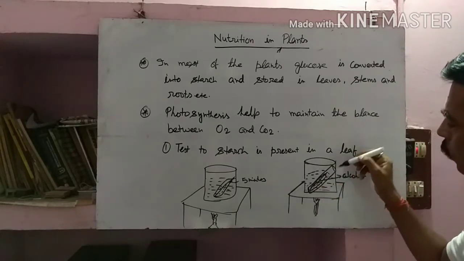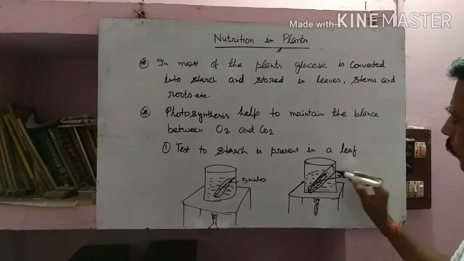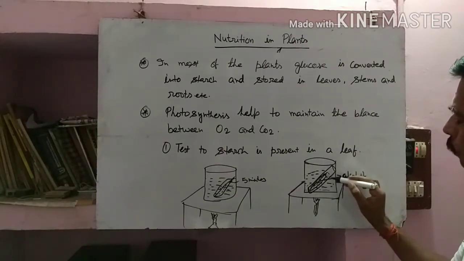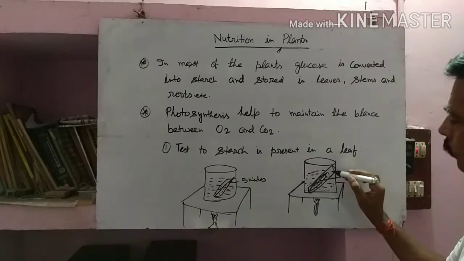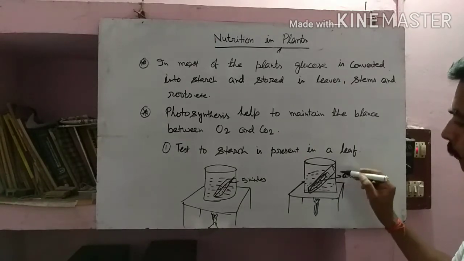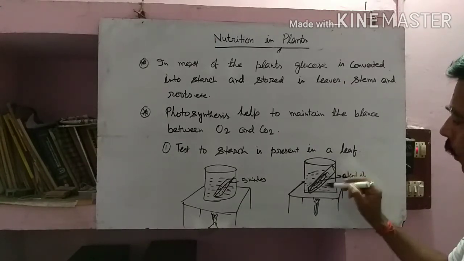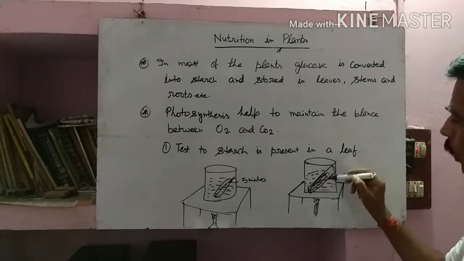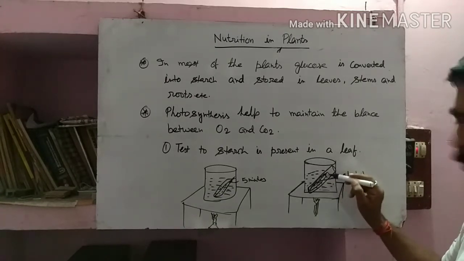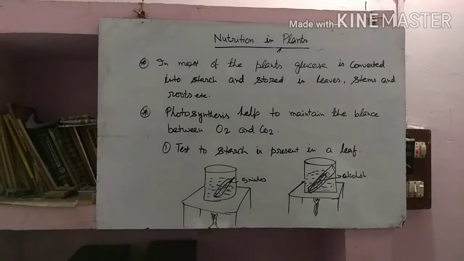Why does the test tube filled with alcohol need to be kept in water? Why not directly boil the alcohol, because ultimately we have to boil the alcohol? If you try to boil the alcohol directly, you will find that it will catch fire or start to burn. That's why we have to take care.